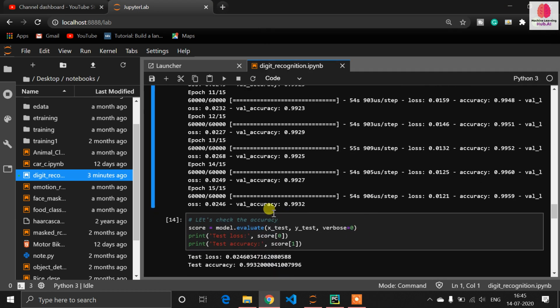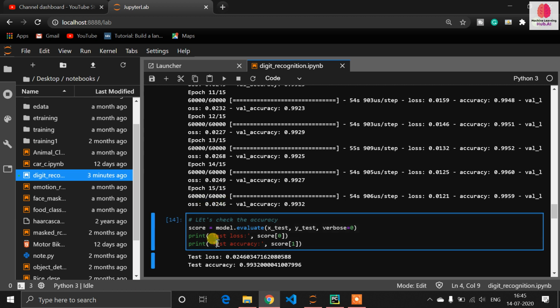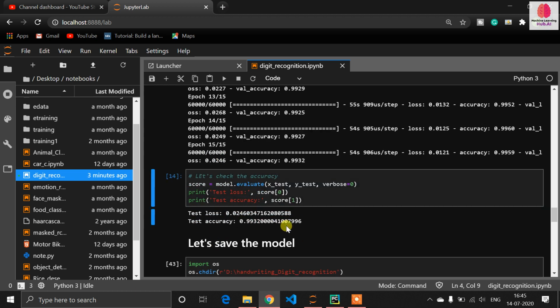So now at the end I got 0.9932 accuracy for the validation, and my loss is 0.02. Let's see what I got in model evaluation. In model evaluation I got a 0.024 test loss, and my test accuracy is 0.9932. This is amazing accuracy. But now I need to check whether my model is overfitted or not.